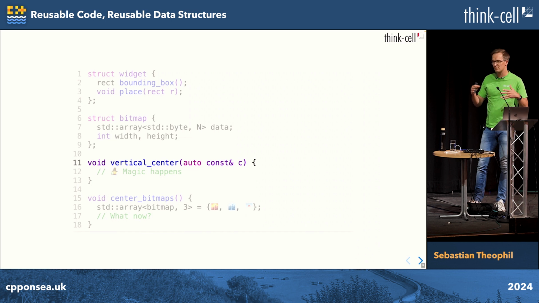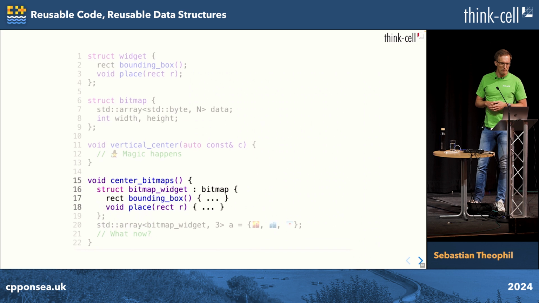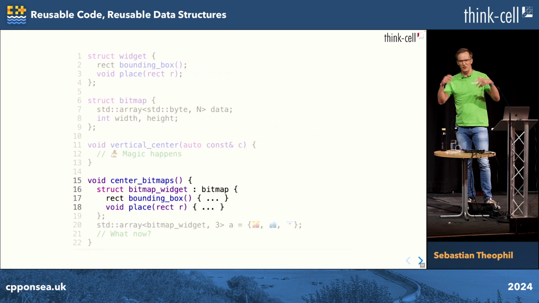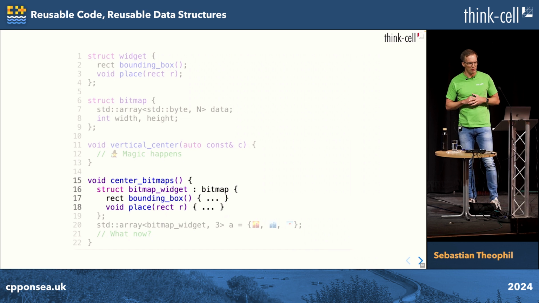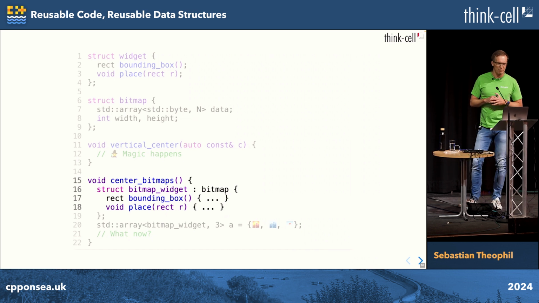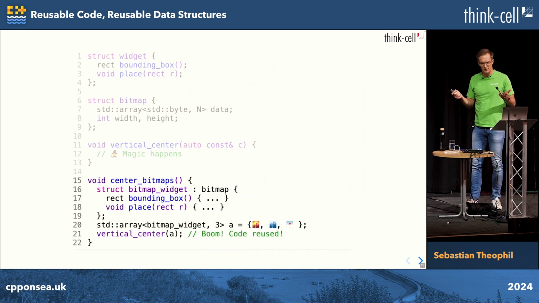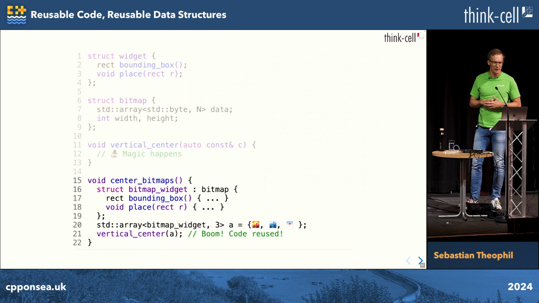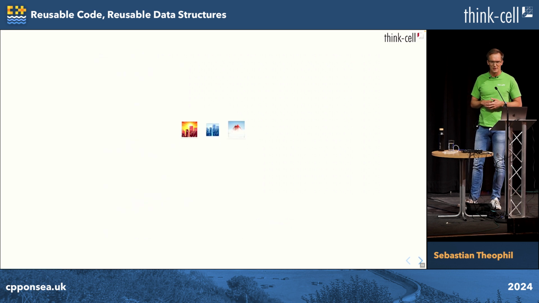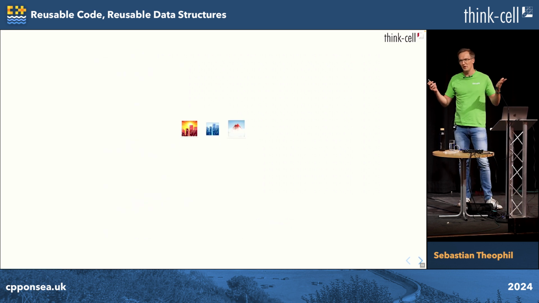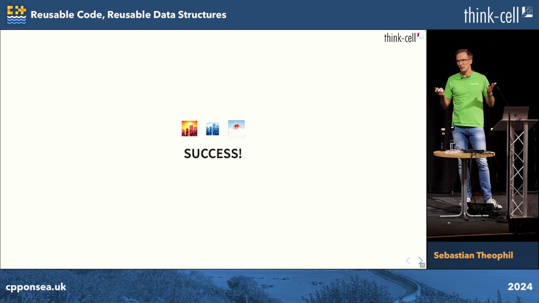And then they stop and they say, cool, problem is solved. I'll just give my bitmap somehow the same interface as that thing I put in there before. I somehow built this contraption just for that simple use case of reusing code. And of course, that will work. You will get this to work, and you will solve this problem. And if solving a problem is your only metric, then of course you have achieved some level of success.